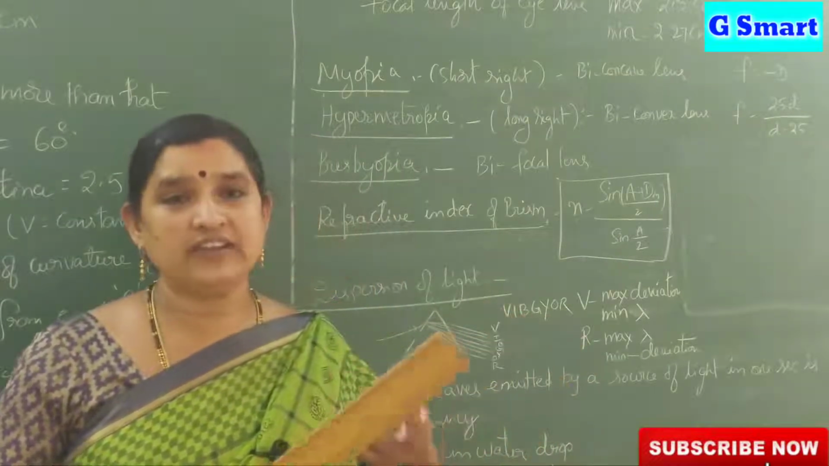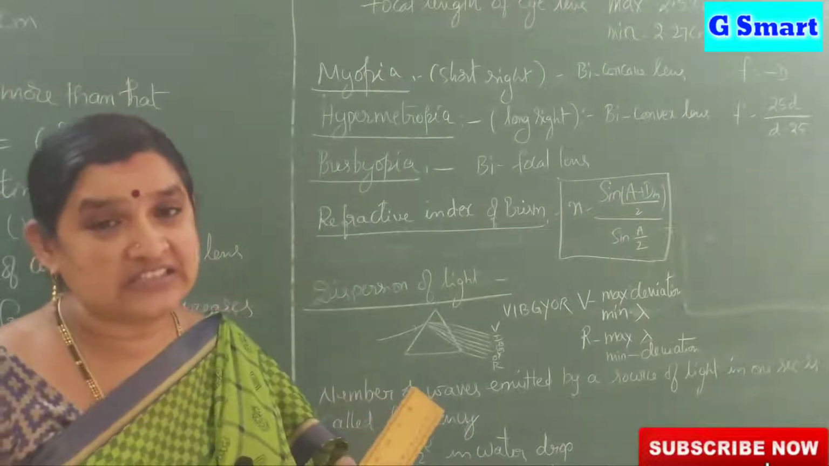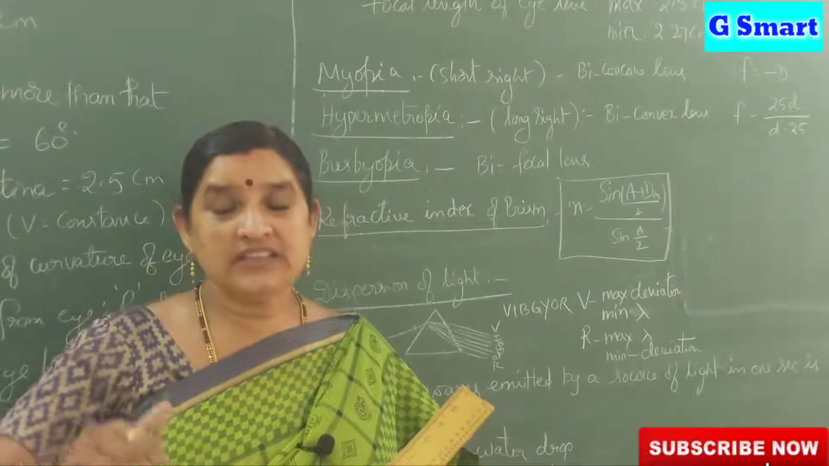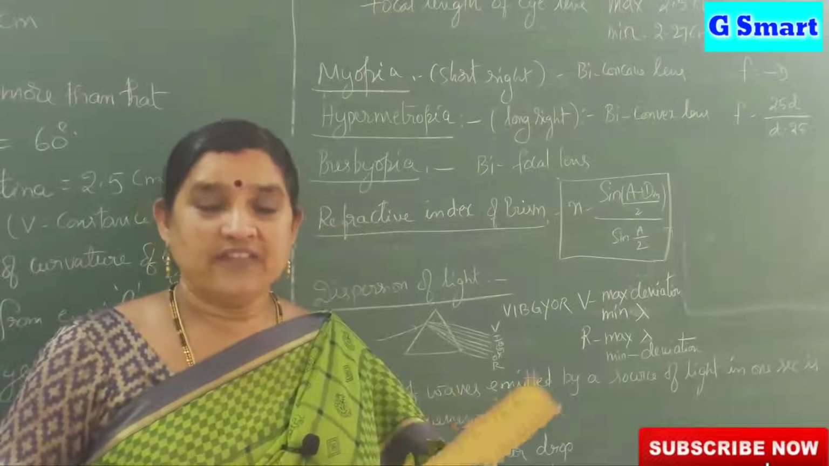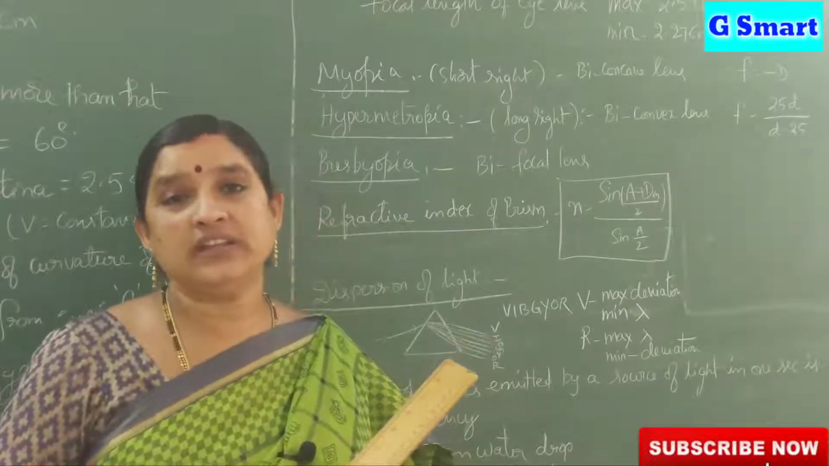But why does it deviate when it passes through the prism? There is a change in its wavelength. There is a change in its velocity. That velocity and wavelength are also interdependent.